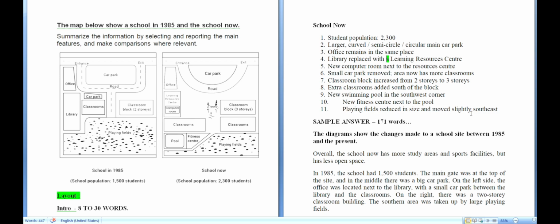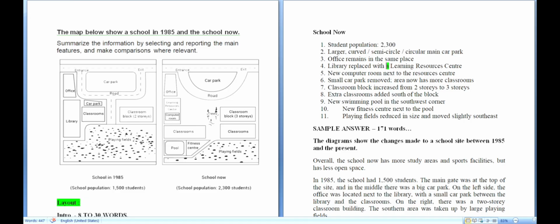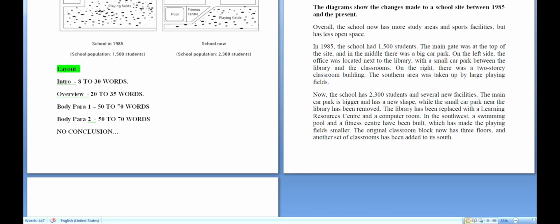There is a confusion like, should I write the conclusion or not? So here is the layout again with the word count. The intro should have 8 to 30 words. The overview paragraph, the second paragraph, should have 20 to 35 words.